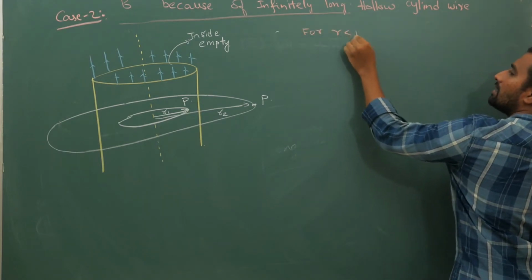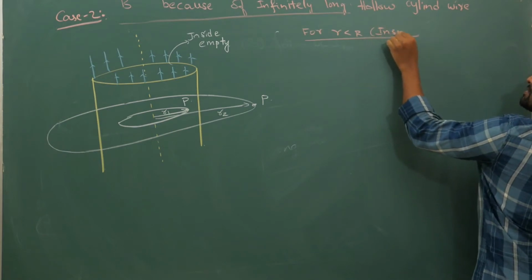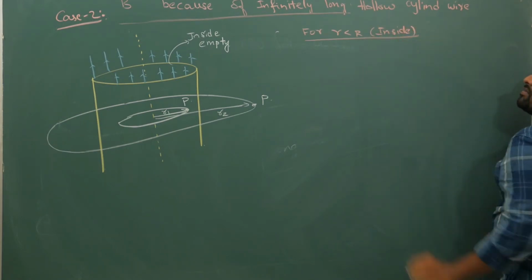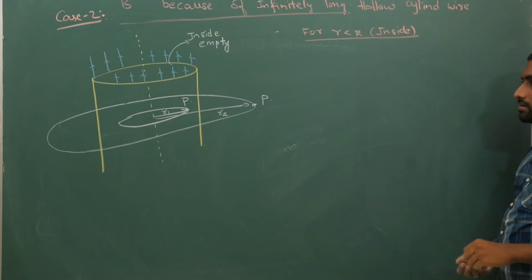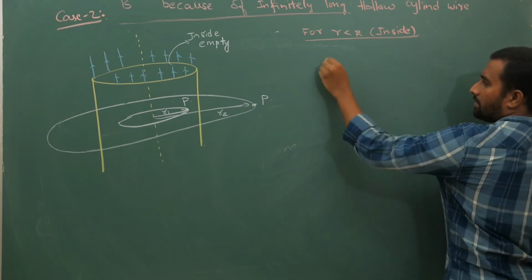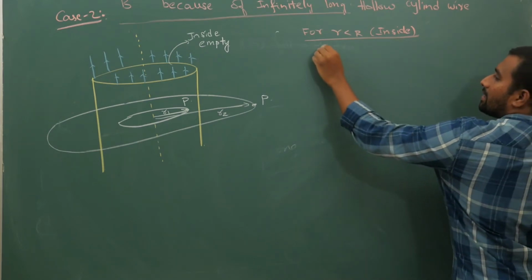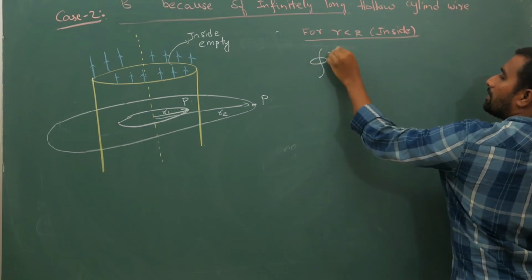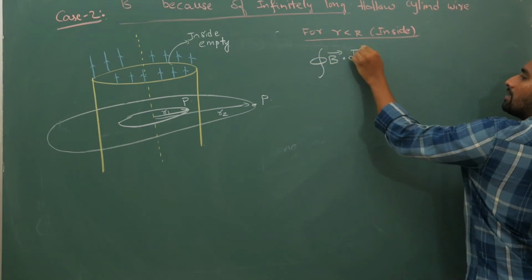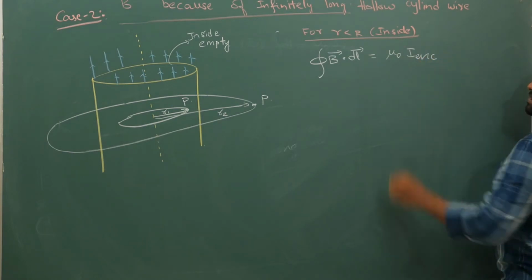For r less than R, that is inside, your magnetic field is given by integral of B bar dot dl bar equals mu naught times I enclosed.